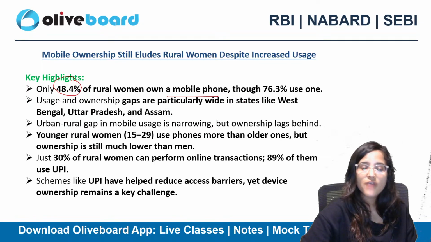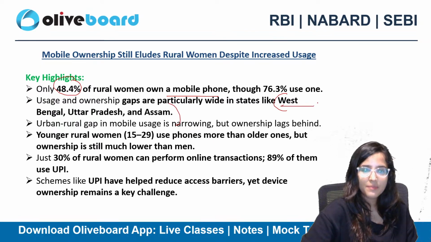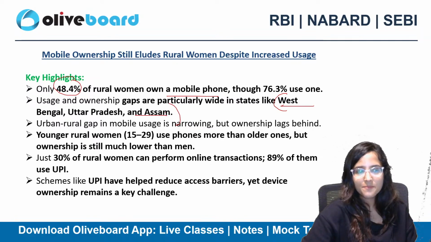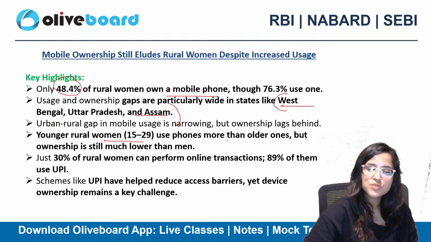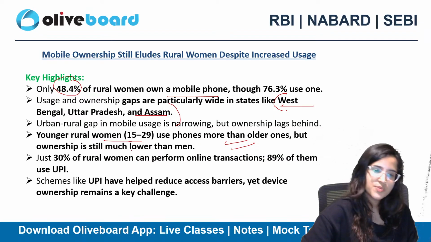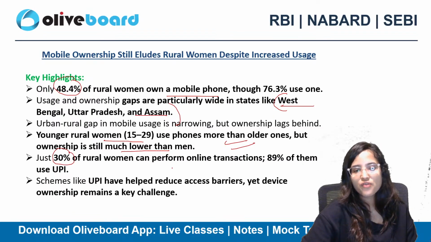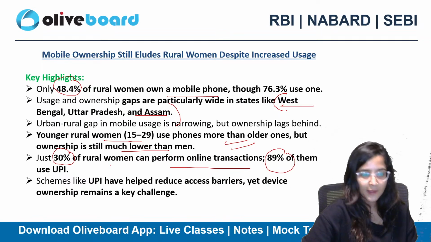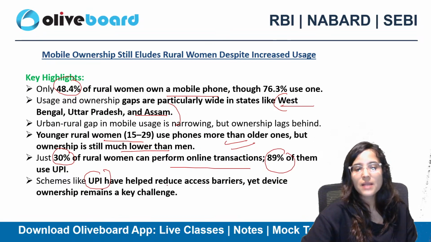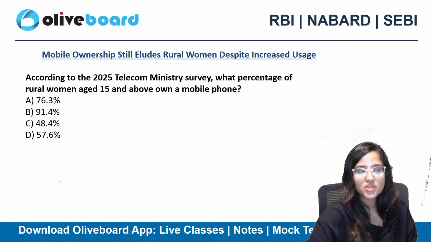Gaps are particularly wide in states like West Bengal, UP, and Assam. Younger rural women aged 15 to 29 use phones more than the older ones, but ownership is still much lower than men. Just 30% of rural women can perform online transactions. 89% of them use UPI. Schemes like UPI have helped reduce access barriers, but device ownership is still a major problem.